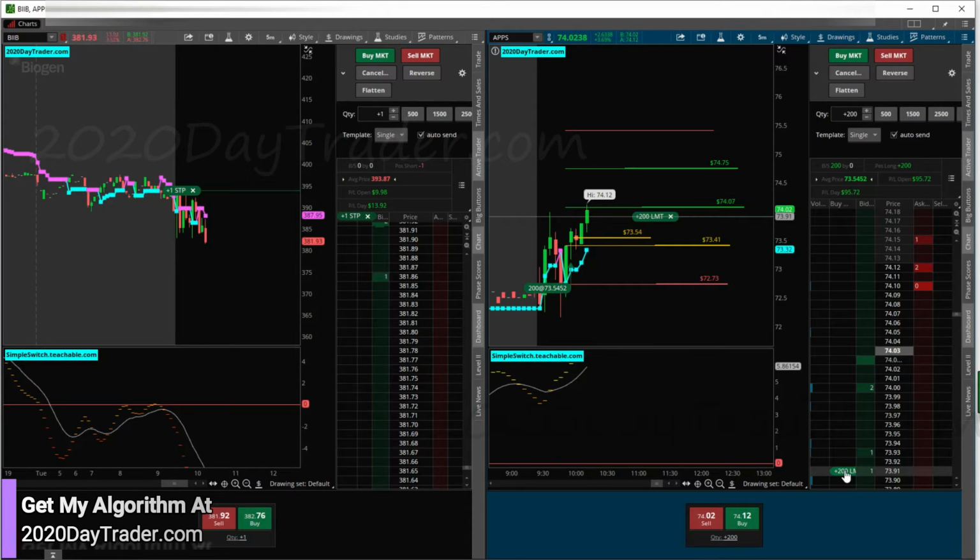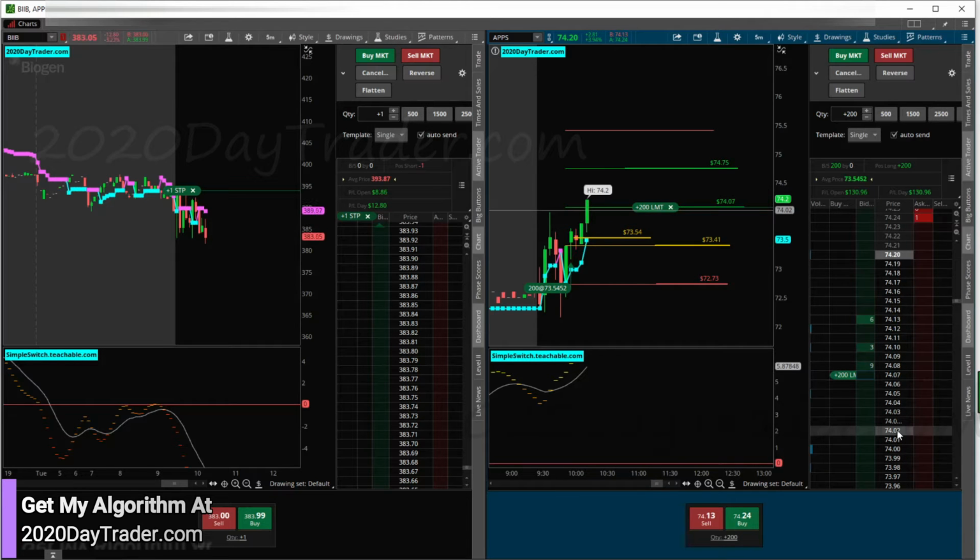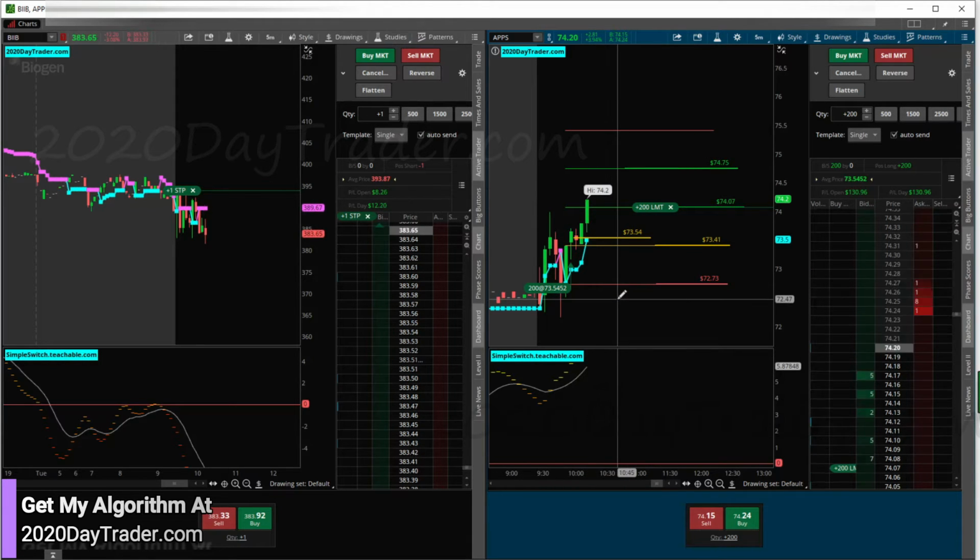Come on, APPS, push through. Okay, there we go, 7. So I'm going to move it up to 7. So locking in the target, so we'll get at least around 100 bucks, it looks like, and if this thing can run from here, we'll take it.